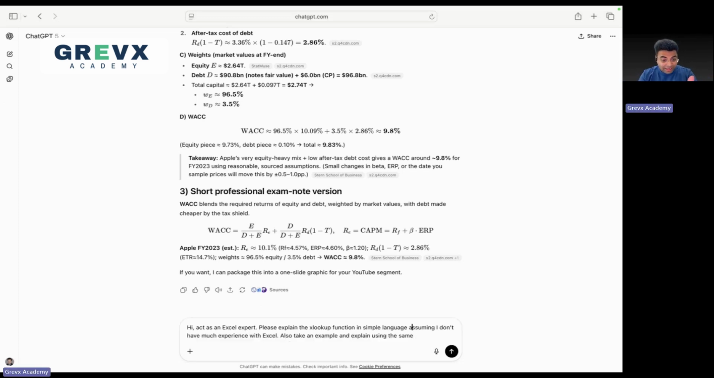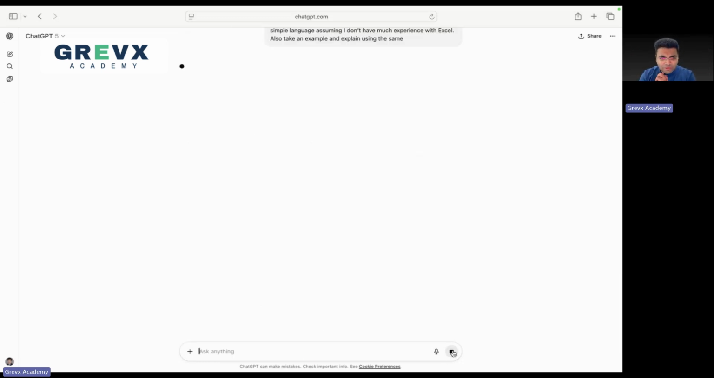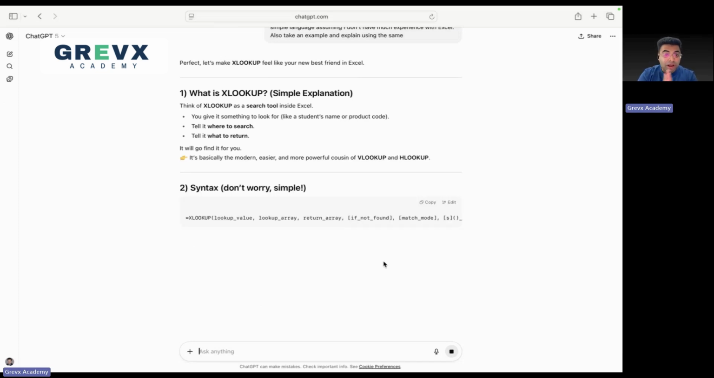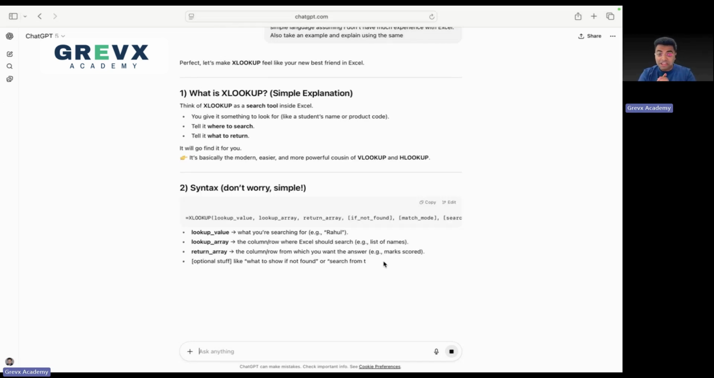All right, act as an Excel expert. Please explain the XLOOKUP function in simple language, assuming I don't have much experience with Excel. Also take an example and explain using the same. All right, let's see what it does. Okay, let's make XLOOKUP feel like your new best friend in Excel.